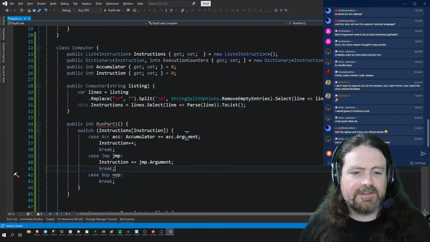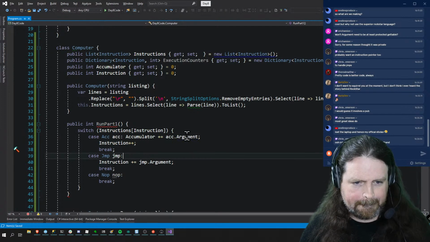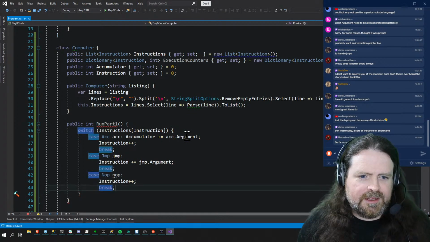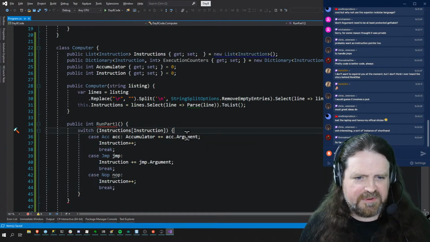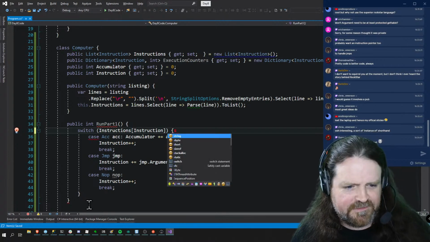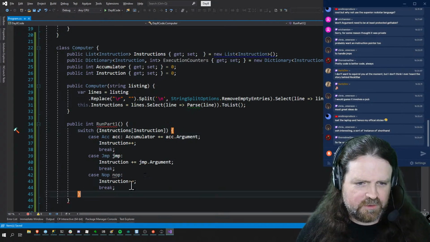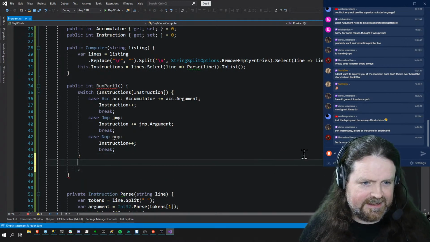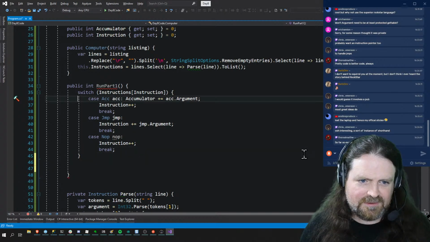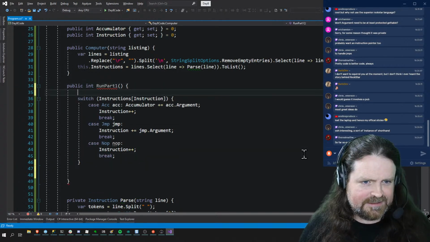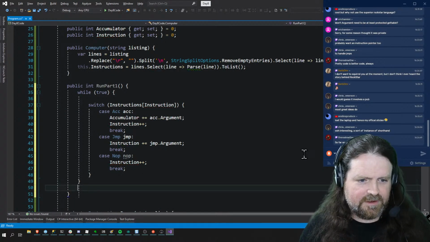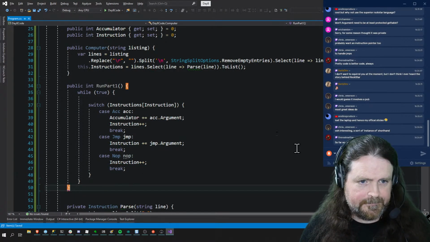No, if it's not, we implement the instruction pointer, don't we? Yes, we do. So, switch instructions, instruction. So what this is going to do is run our program effectively. If we fire this thing up now, it is going to go straight into an infinite loop, because that's what the program they've given us actually does. Just run that over and over and over again.